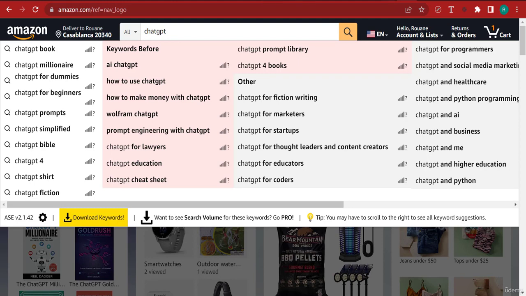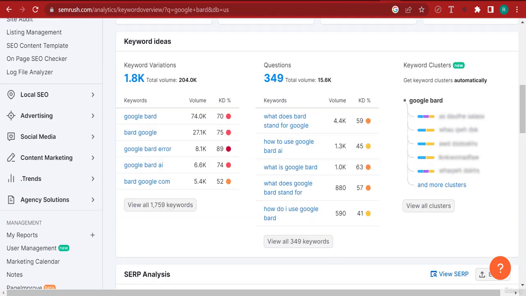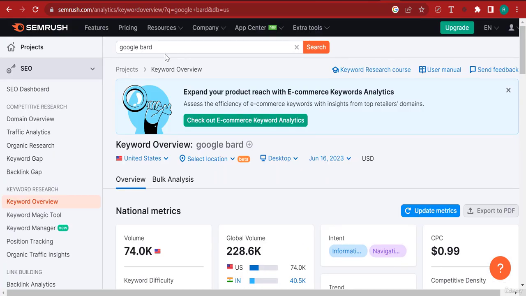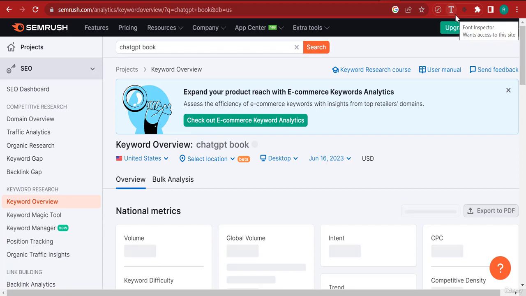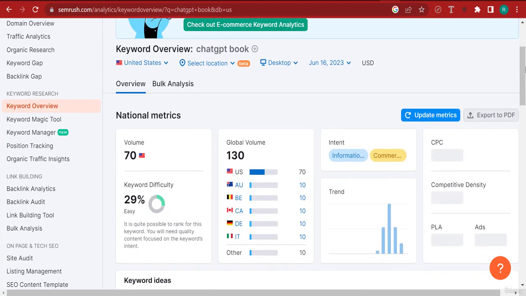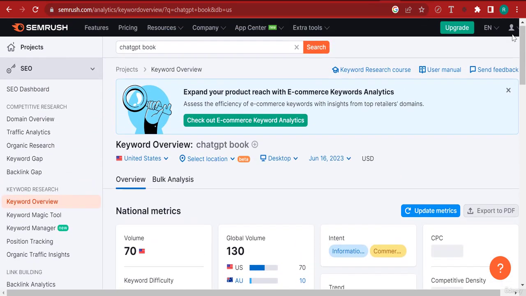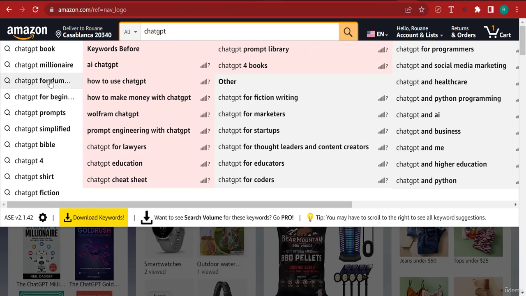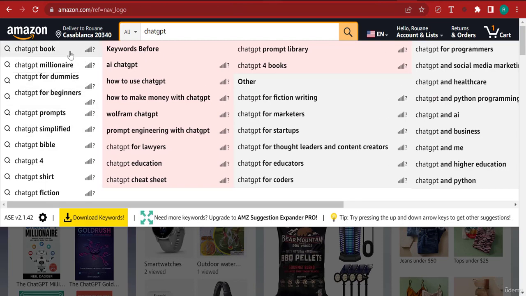Now, let's say, for example, you want to know how much traffic is searching for ChatGPT book. We can use SEMrush. Now, I could have told you to use Google Trends or Google Keyword Planner, but I think Google Keyword Planner is pretty poor compared to SEMrush. I think SEMrush is way better. Now, if we search for ChatGPT book, you can see that the search volume on Google is pretty low.